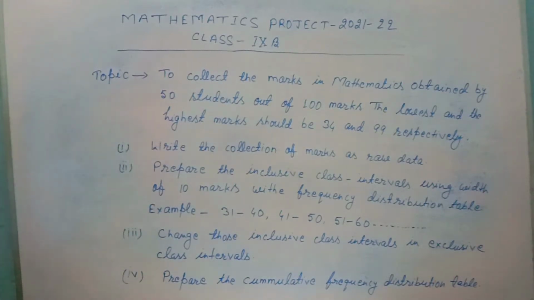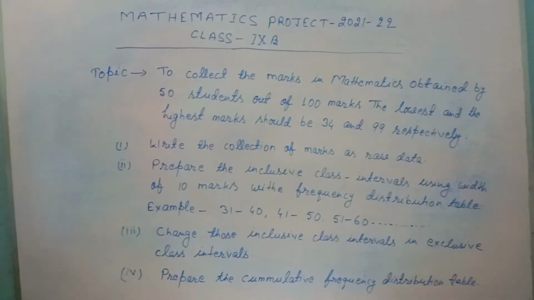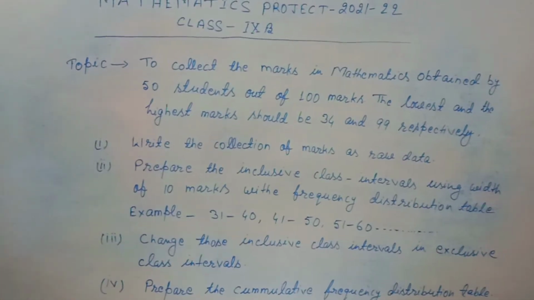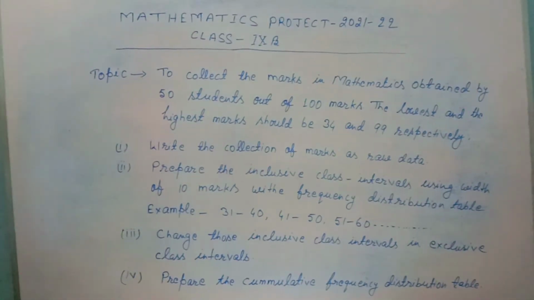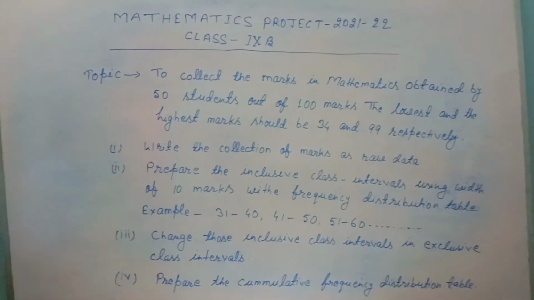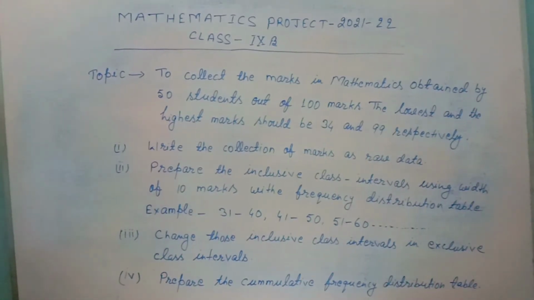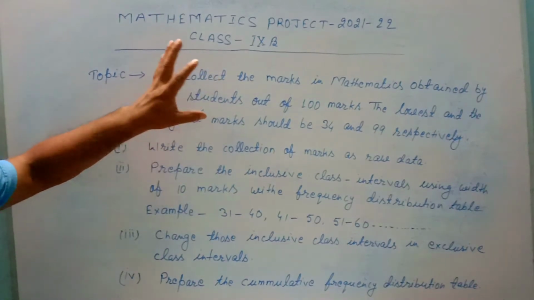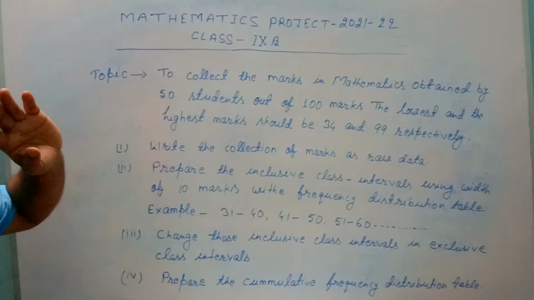Full marks is 100. You are asked to collect marks of 50 students. The lowest and the highest marks should be 34 and 99 respectively. Means the lowest marks should be 34 and the highest marks should be 99. This data will be imaginary.